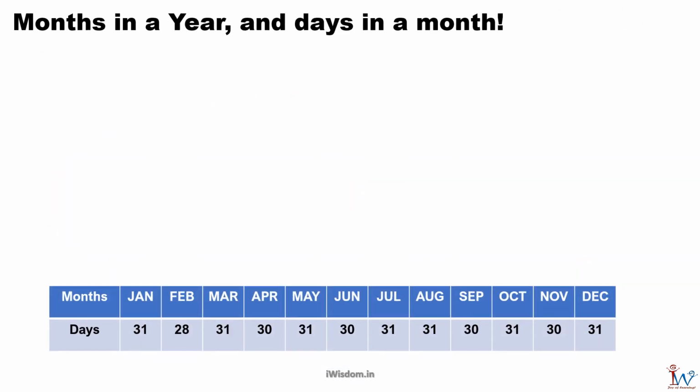For convenience we have divided the year into 12 months, of approximately 30 days each. The 12 months in a year are January, February, March, April, May, June, July, August, September, October, November, and December. The number of days in each month is indicated in the table.